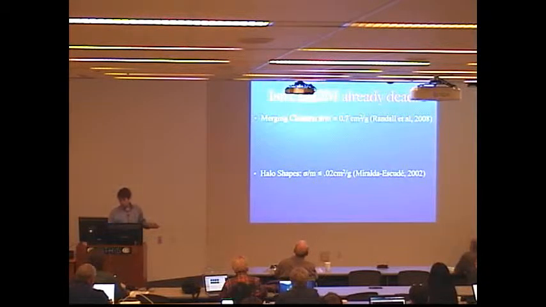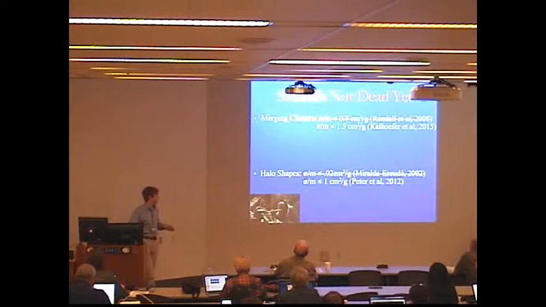So that's good and dead, except we may have spoken a little too soon. Updated analysis has actually revised these constraints up to above 1 centimeter squared per gram, which is well within the astrophysically interesting regime. And just one thing I'd like to point out really quickly is that all of these constraints come from large velocity scales. 300 kilometers per second or more.